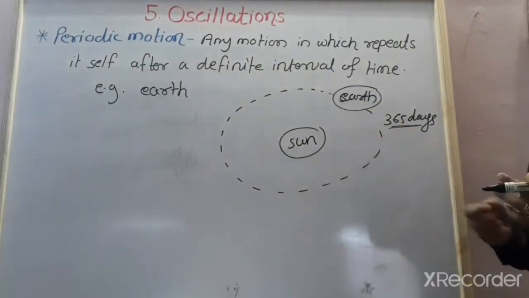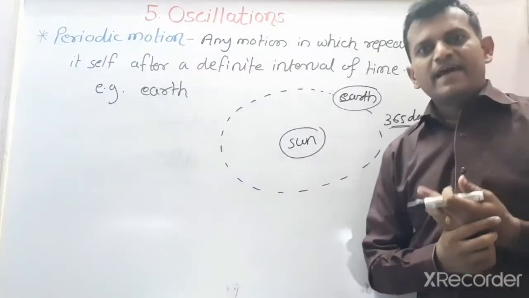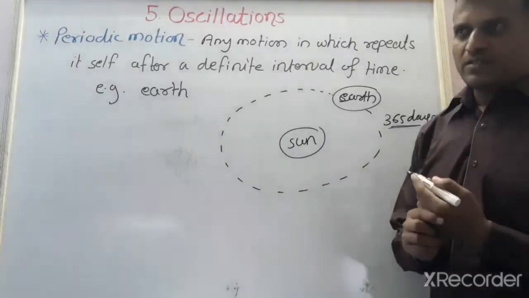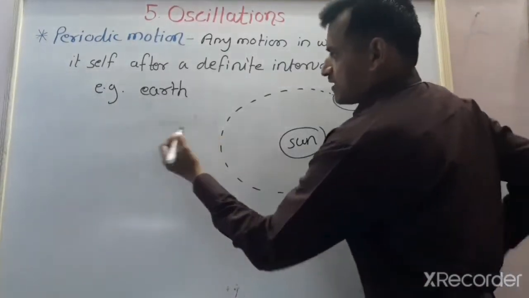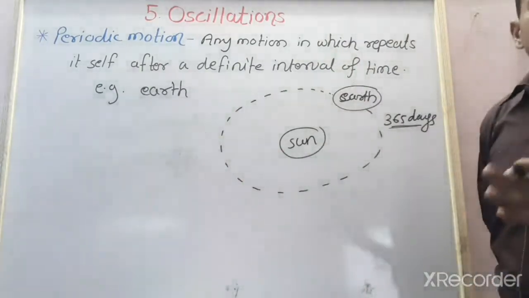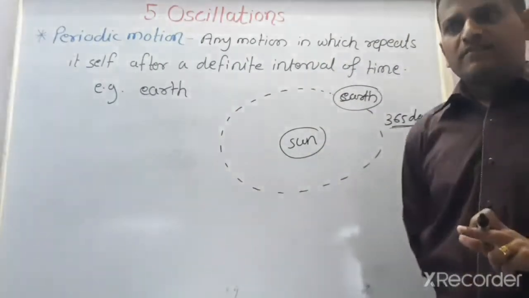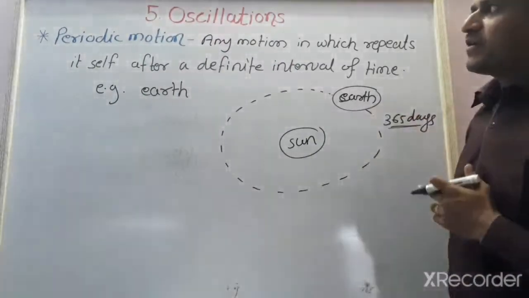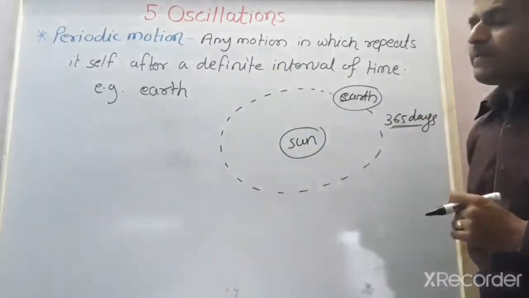The motion of a minute hand, second hand or hour hand of a clock, these are also periodic motion. The second काटा आपण घेतला, second hand of the clock, its period is a fixed 60 seconds. After each 60 seconds it performs the same path, and that is the periodic motion. Okay,